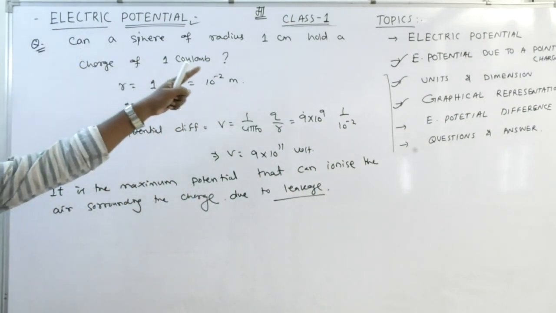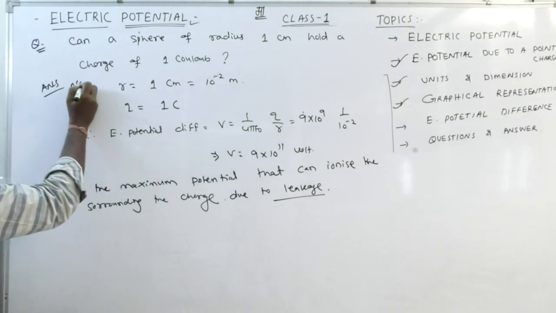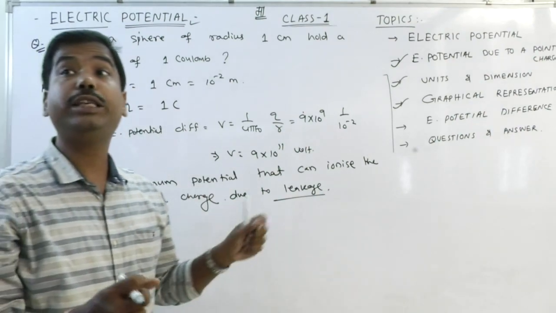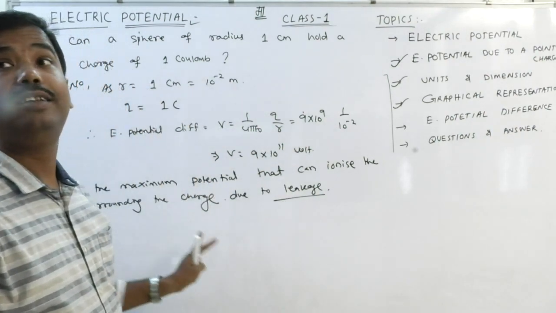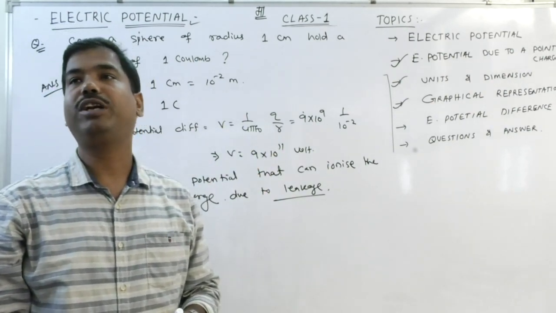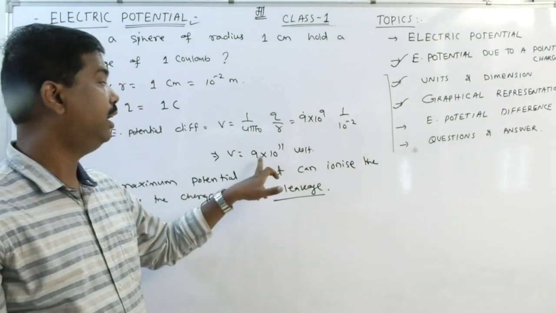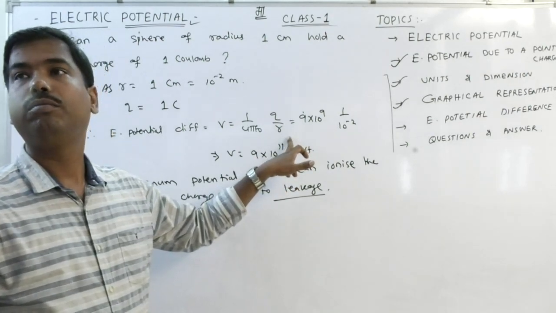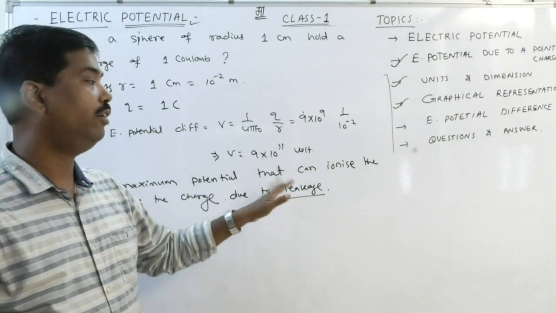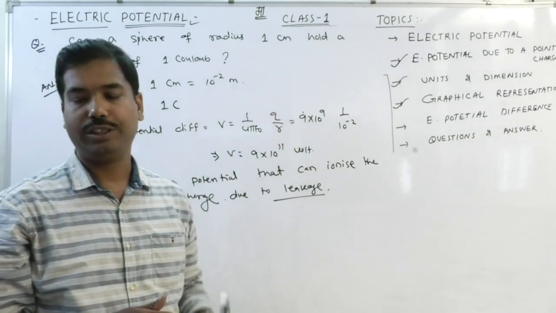So, can a sphere of radius 1 cm hold a charge of 1 coulomb? Answer: no, it cannot hold it, because it leaks from the conductor and ionizes the air surrounding it. To ionize the air, the voltage required is approximately 3.6 into 10 to the power 6 volt, and here it is 9 into 10 to the power 11. Clear? So it is 10 to the power 5 times larger. So it leaks from the conductor and ionizes the space, and it cannot be held on a conductor of radius 1 cm. Clear?